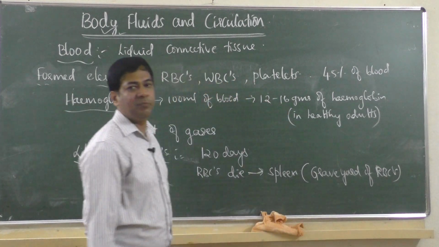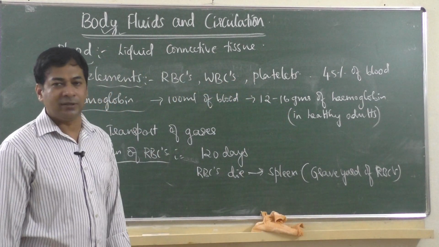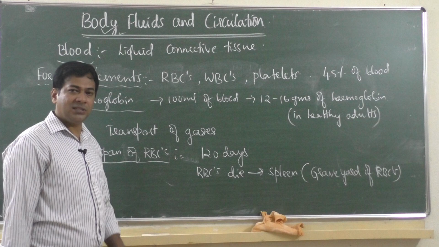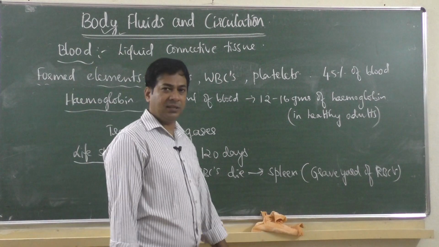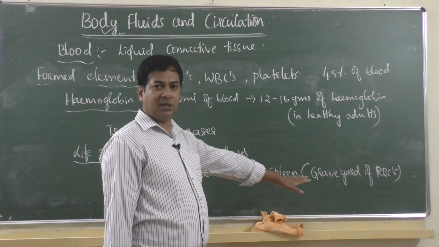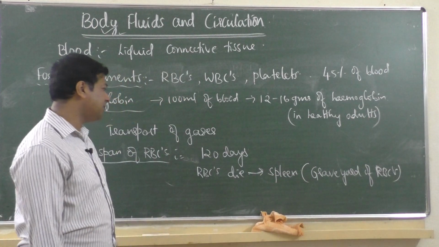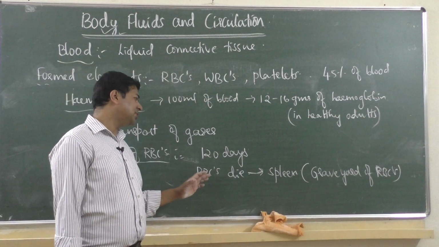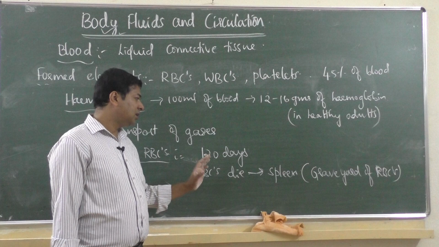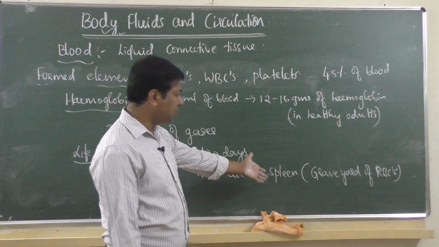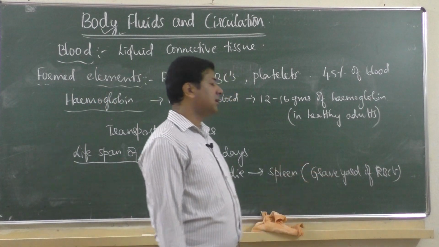Graveyard means where dead bodies are kept, or rather burnt, like the Shamshan Ghat. Dead RBCs are finally removed through the spleen. They are stored in the spleen, so the spleen is called the graveyard of RBCs.